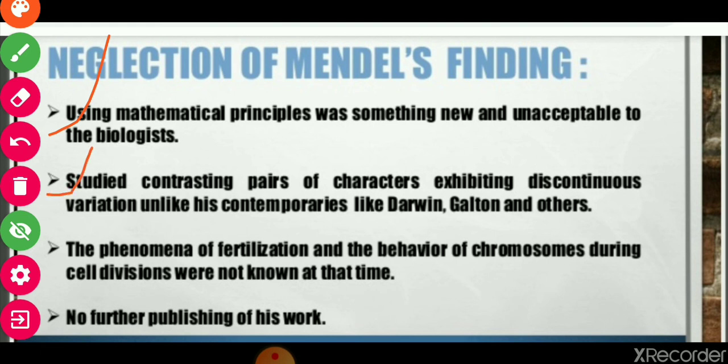Their theories were different from Mendel's. And third one, the phenomena of fertilization and the behavior of the chromosomes during cell division were not known at that time. Actually, at that time these biologists did not have any knowledge about chromosomes and their behavior at the time of cell division. There was no further publishing of his work; his work was not published at that time. These were the reasons why his findings were negligible for a very long period of time.